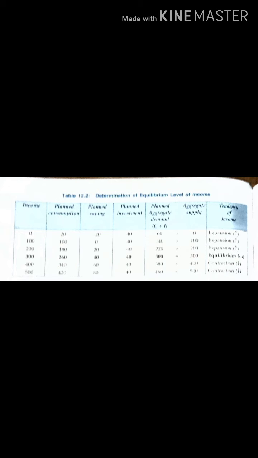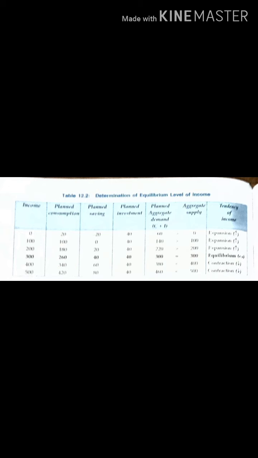So far, up to the last video, what we have done is the determinants of equilibrium level of income through graphical form, right? Now let's understand it in schedule form. See, I have already given the same kind of income which we have done many a time, that is 0, 100, 200, 300, 400, 500, right?